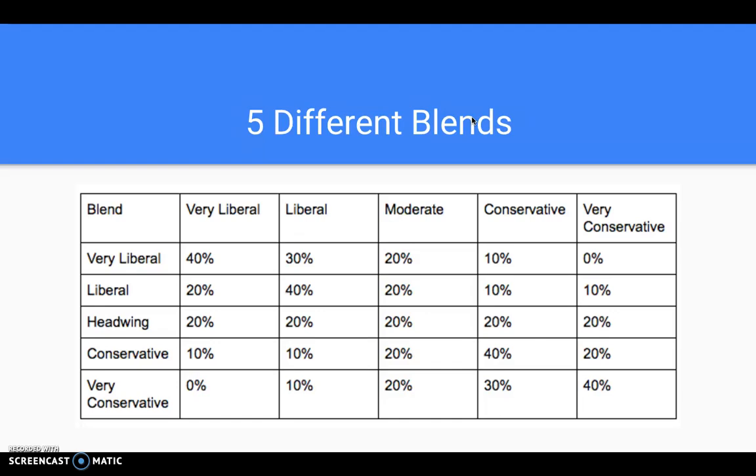So for example, if you take a look at the Headwing blend, 20% of those articles are going to come from very liberal sources, 20% are going to come from liberal sources, 20% are going to come from moderate sources, 20% come from conservative, and the last 20% very conservative.